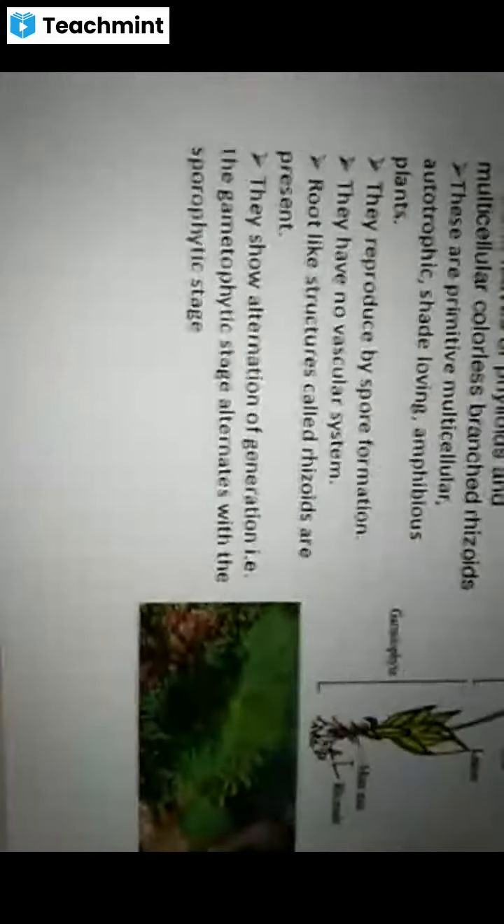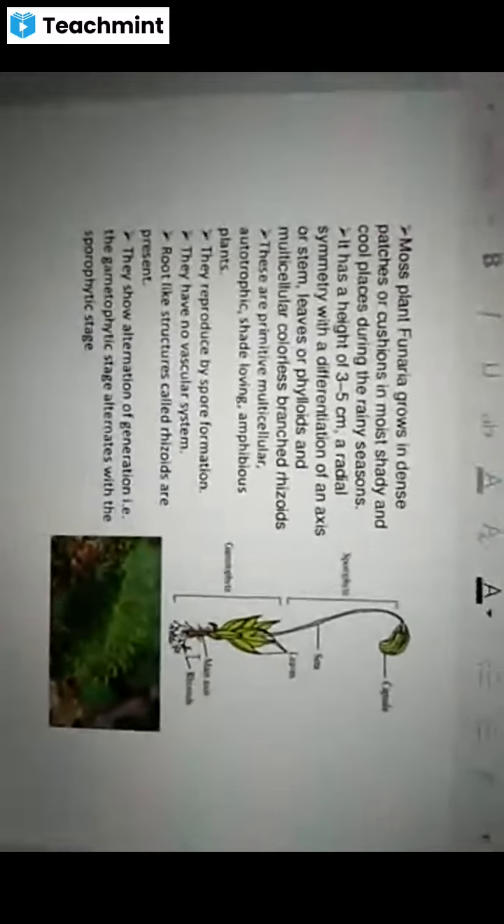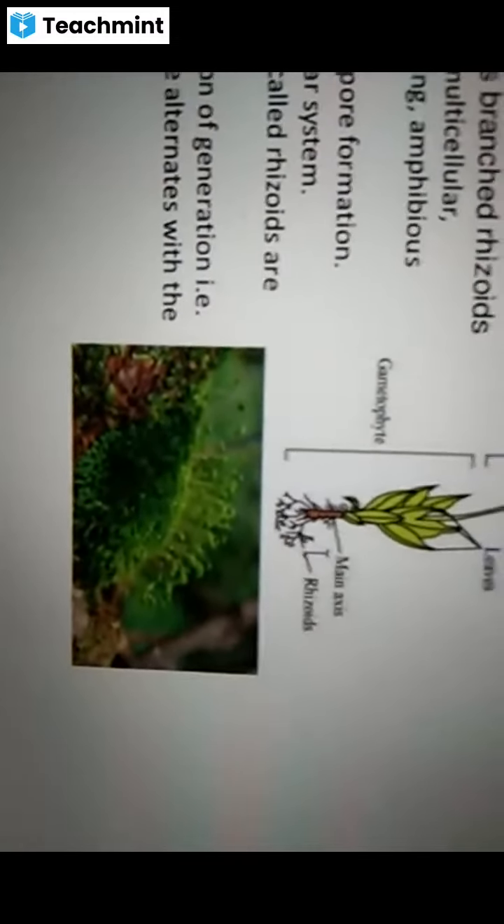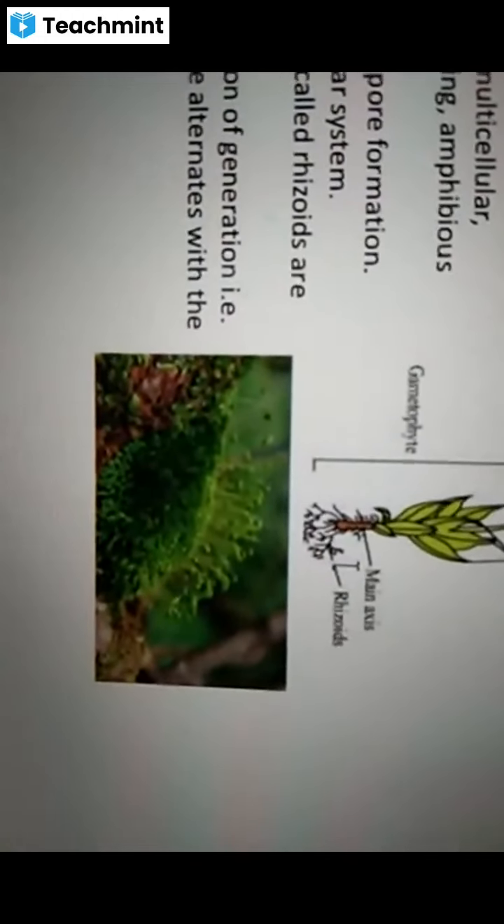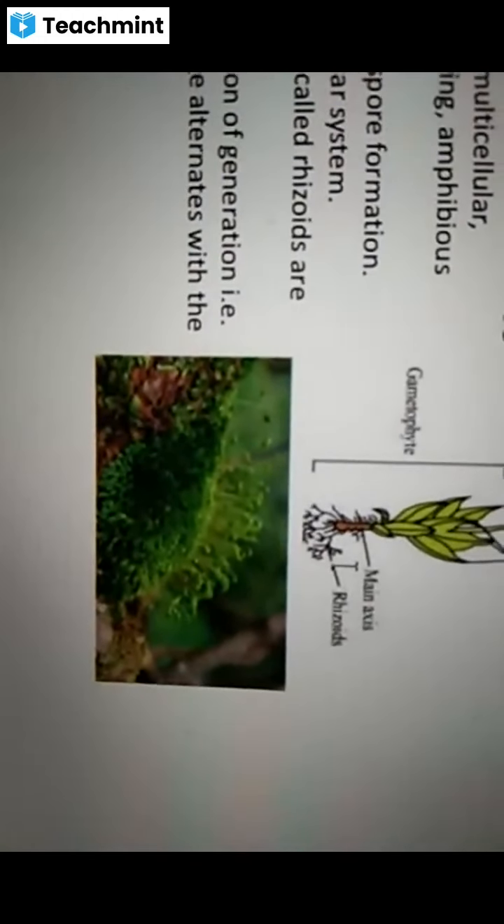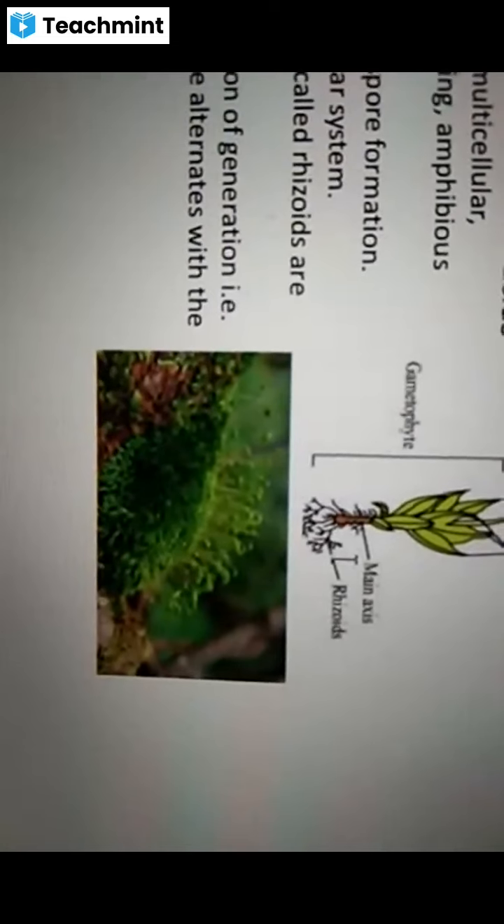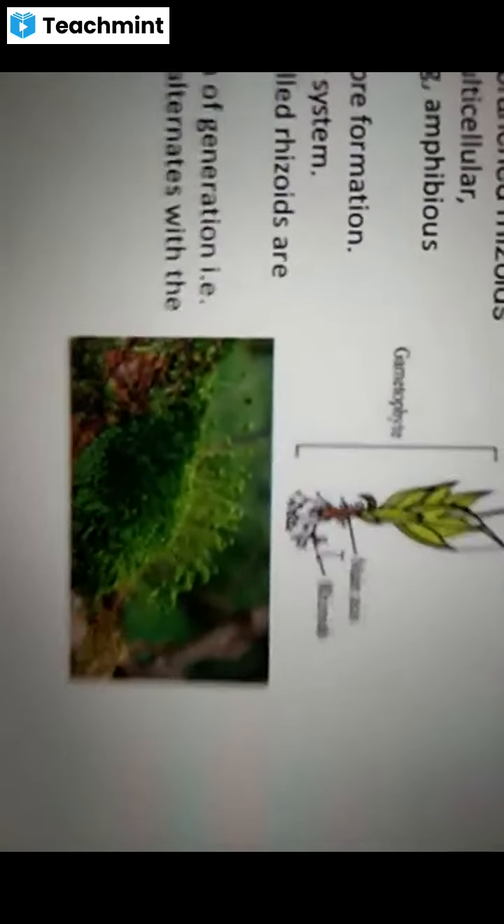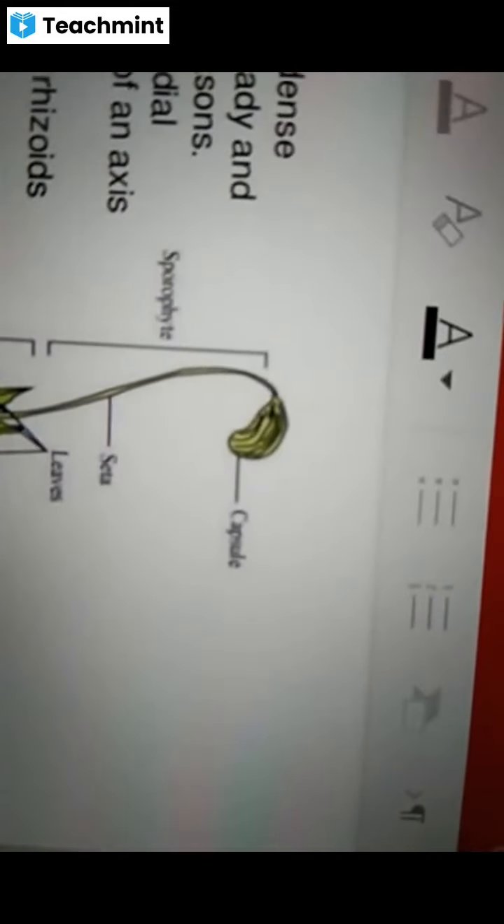This is the vegetative structure of the Funaria plant, and this part is known as the gametophore. The gametophytic generation plant is known as the gametophore, and this is the sporophyte. Okay, let us continue in the next class. Okay, thank you.